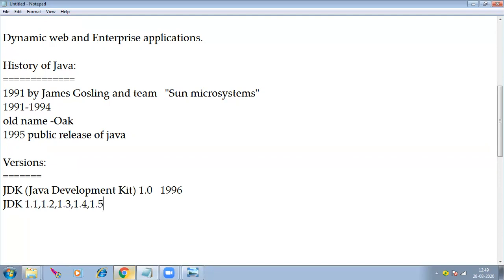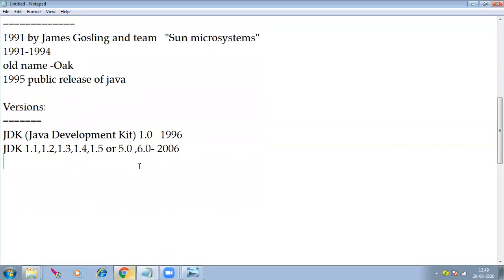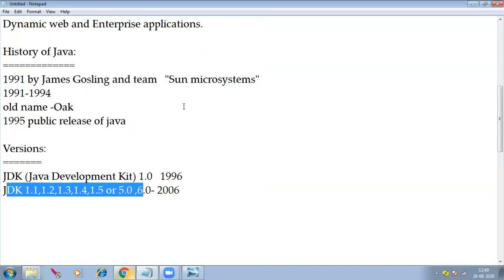From here onwards they changed the series, that is 1.5 or 5.0. Both are the same, right? From here onwards they changed the series name, 5.0. Next, 6.0. This 6.0 is released in the year of 2006. So up to 2006 all these versions are released by Sun Microsystems company only.